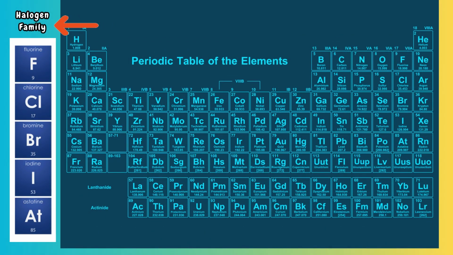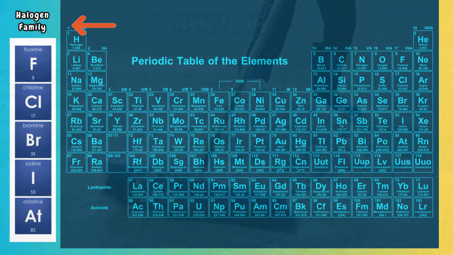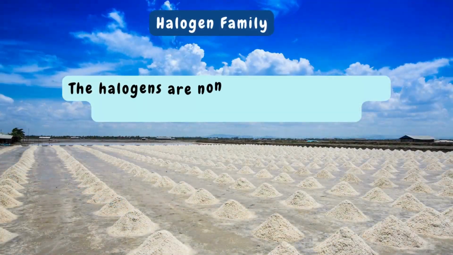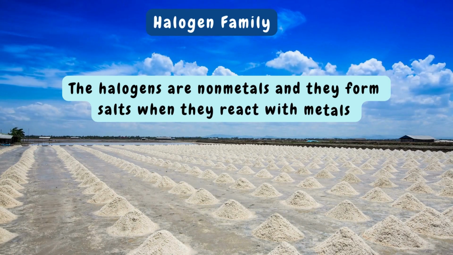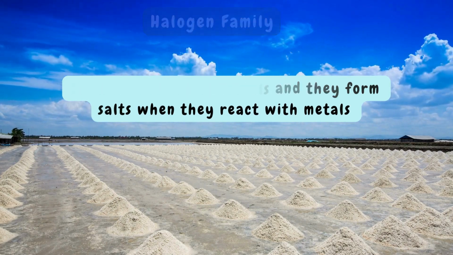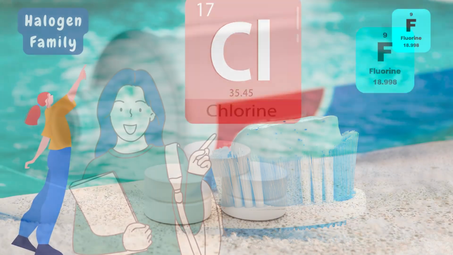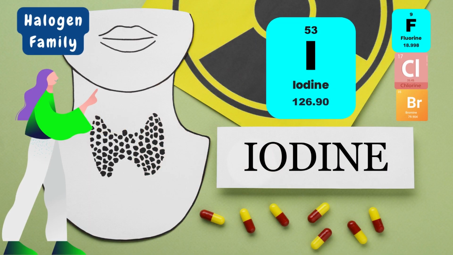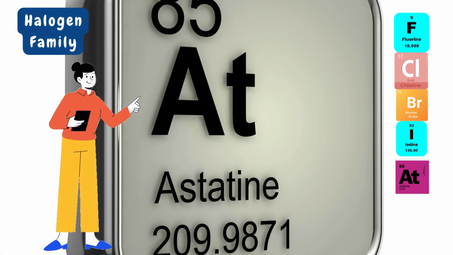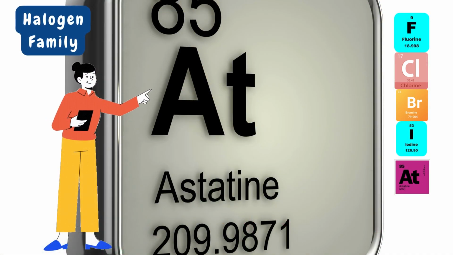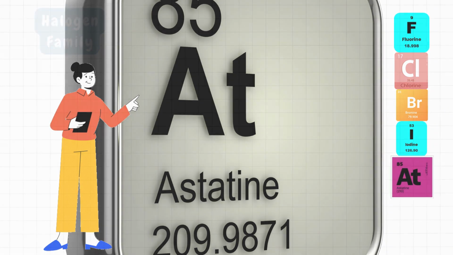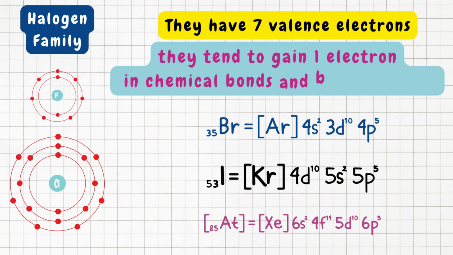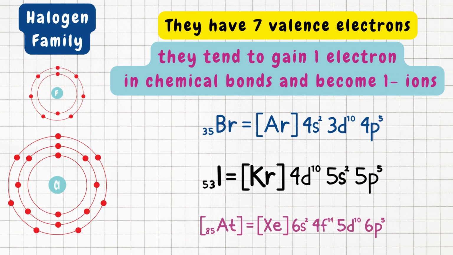What are the family 17 elements, their properties and uses? Family 17 is the halogen family. Halogen means salt forming in Greek. The halogens are nonmetals and they form salts when they react with metals. Fluorine, F, chlorine, Cl, bromine, Br, iodine, I, and astatine, At, are members of this family. They have 7 valence electrons. They tend to gain an electron and become 1 minus ions in chemical bonds.